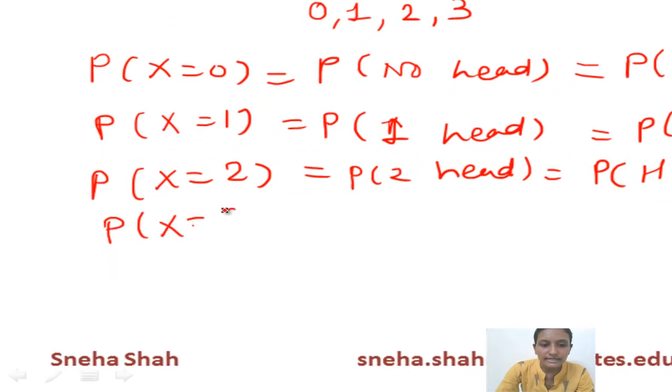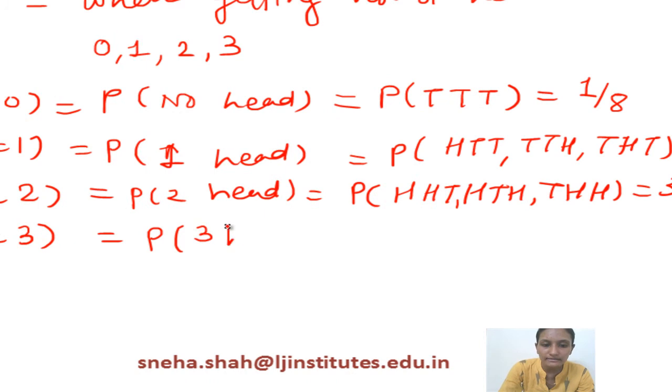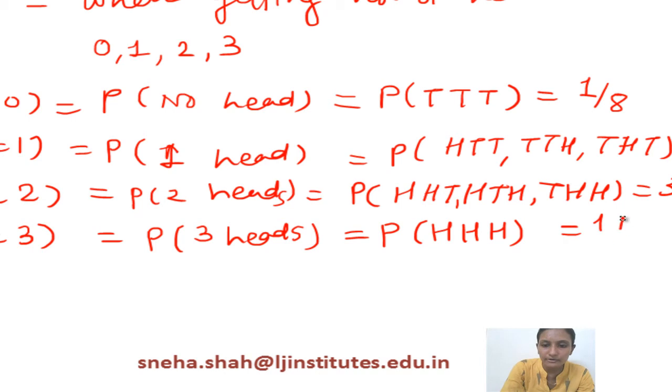Similarly, we will calculate probability of x equals 3, which means the probability to find 3 heads in the output. So probability of 3 heads means only one possibility in which these 3 heads are possible. So one possibility from these 8 outputs. So this is the final term.